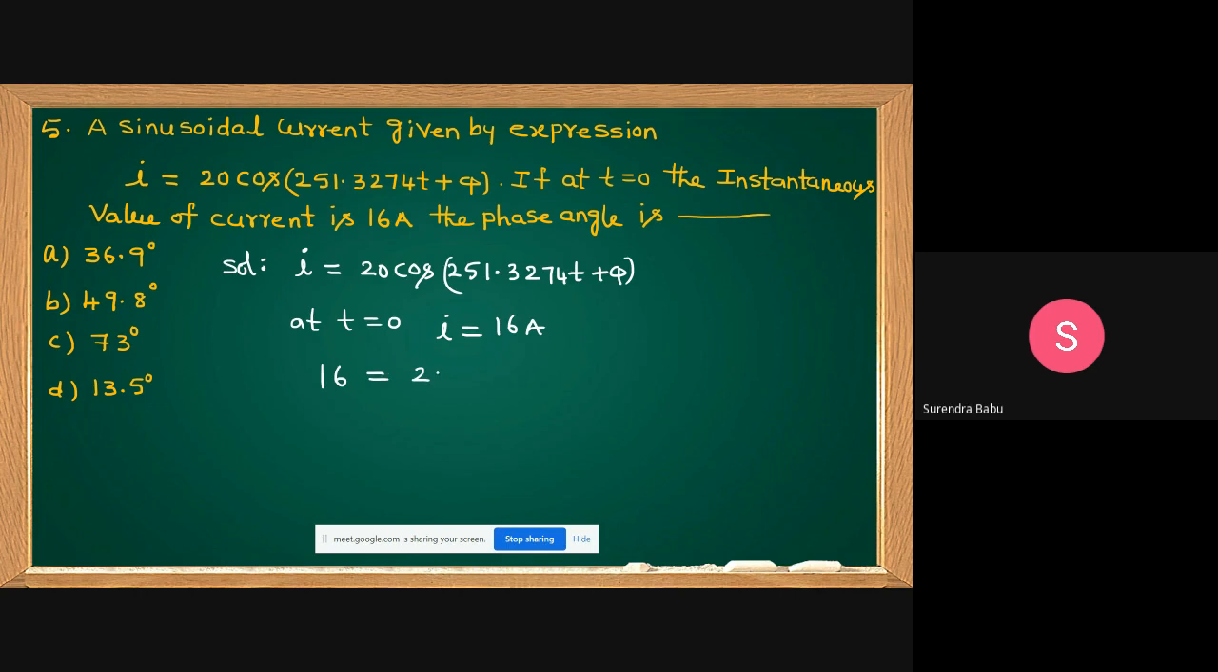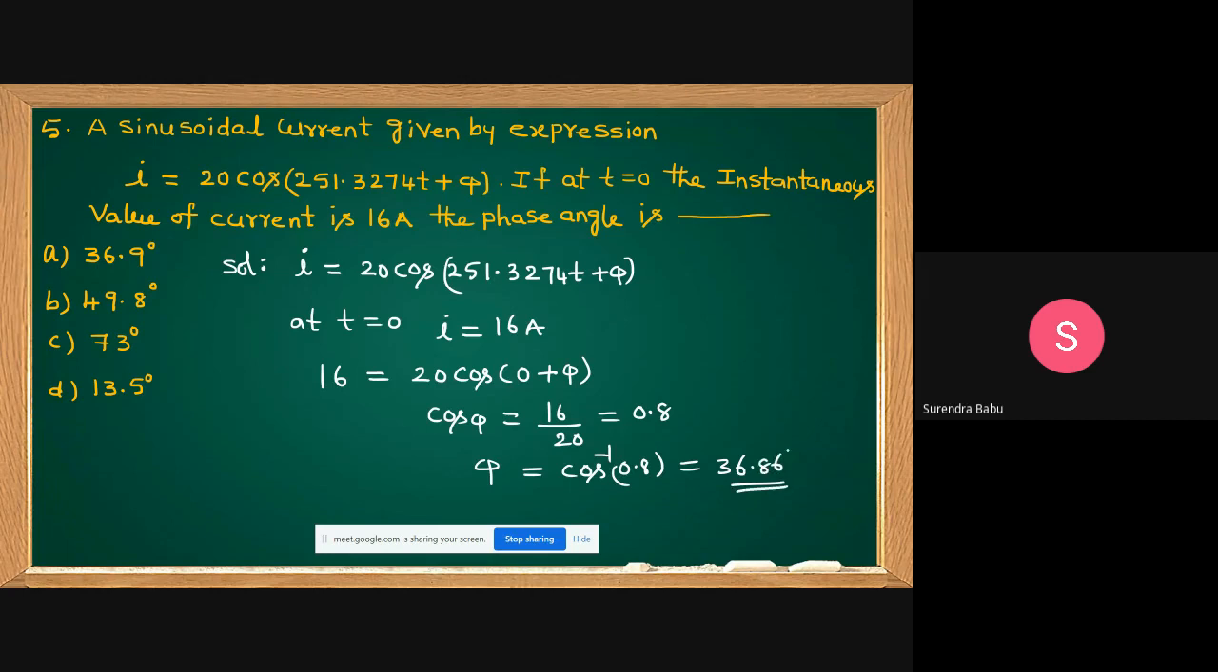16 equal to 20 cos. If t equal to 0, this becomes 0 plus pi. Then what is the cos pi, students? Cos pi equal to 16 by 20. This is equal to 0.8. Then what is pi? Cos inverse 0.8. How much is cos inverse 0.8, students? 36.86 degrees. Then which option is correct? Option A is correct, approximately.